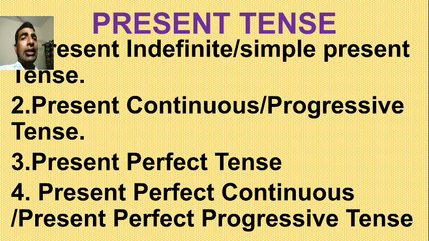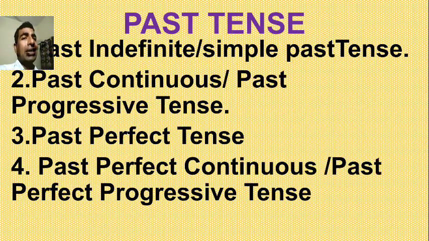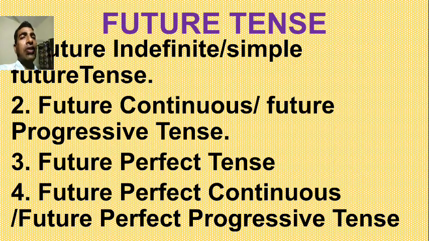So in present tense, there are four categories, four types of sentences. Present indefinite or simple present tense, present continuous or progressive tense, present perfect tense, present perfect continuous or present perfect progressive tense, like this. And in the same way, past tense also: past indefinite, past continuous or past progressive, past perfect, past perfect continuous or past perfect progressive. And in future also: future indefinite or simple future tense, future continuous or future progressive tense, future perfect tense, future perfect continuous or future perfect progressive tense. Each tense has four types of sentences.